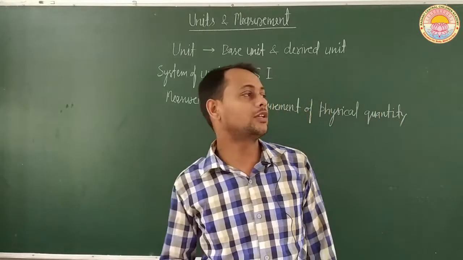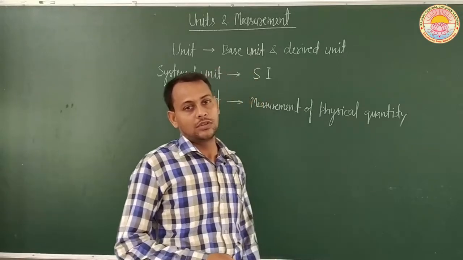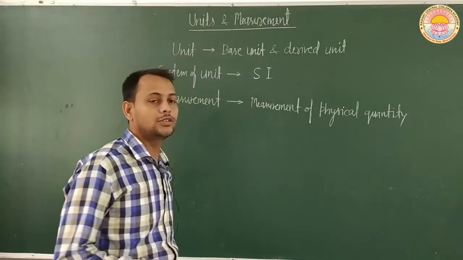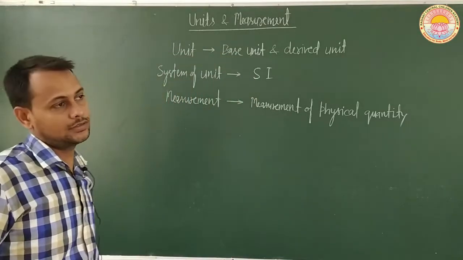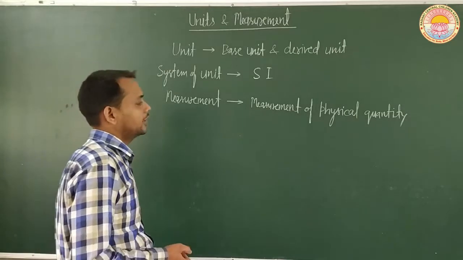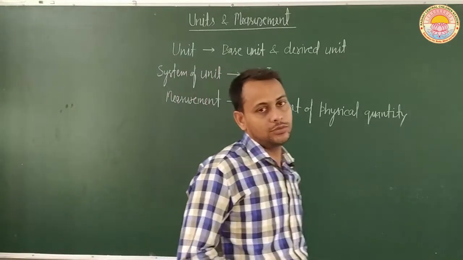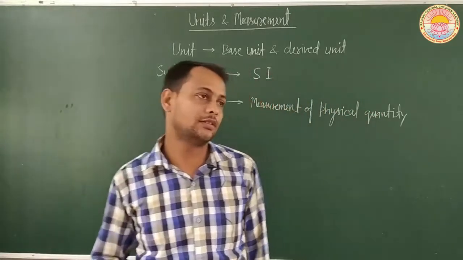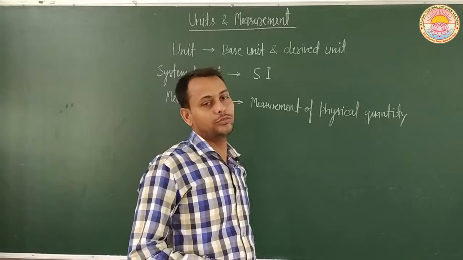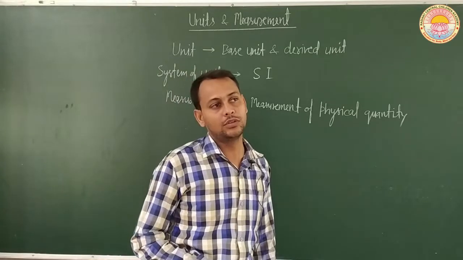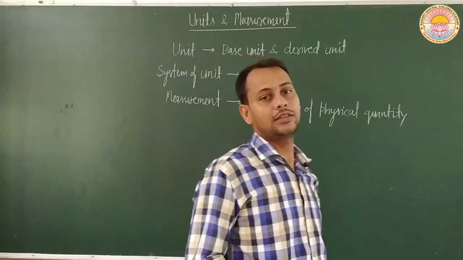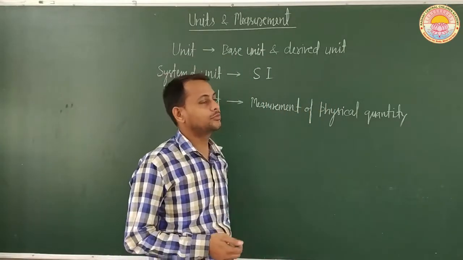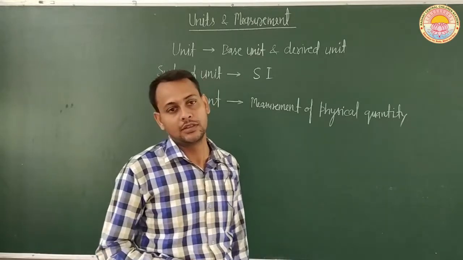So which one is speaking true? If one person says this is 2 meter and another person says that is 2.5 meter, which one is correct? So for the correct measurement we have to study measurement, to satisfy both persons as to which one is true. So measurement is required. In this way we can understand many things. There must be a measurement so that both persons will be satisfied.